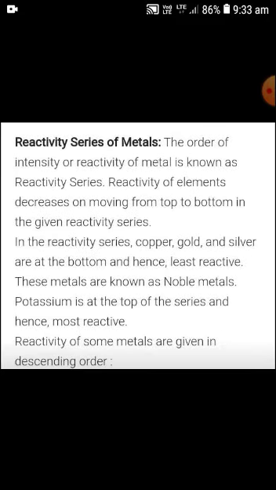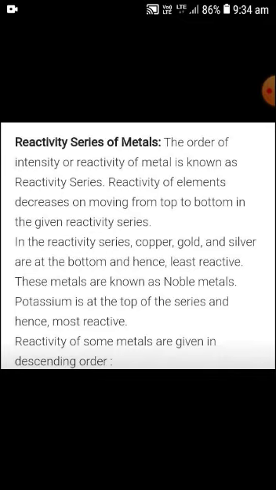The reactivity series of metals: the order of intensity or reactivity of metals is known as the reactivity series. In the reactivity series, the reactivity of elements decreases on moving from top to bottom.